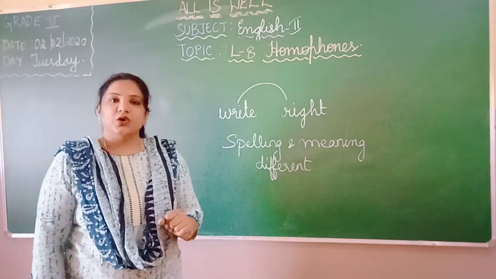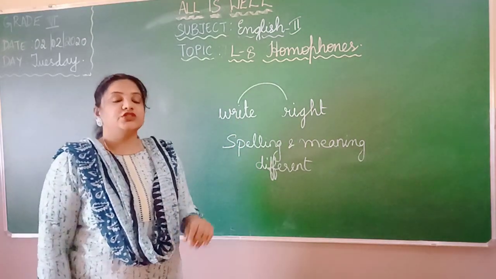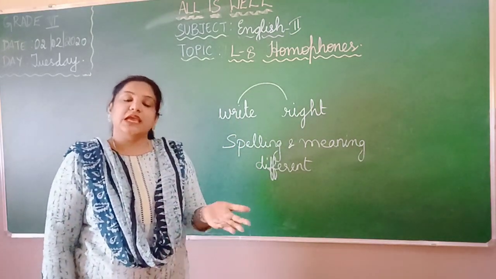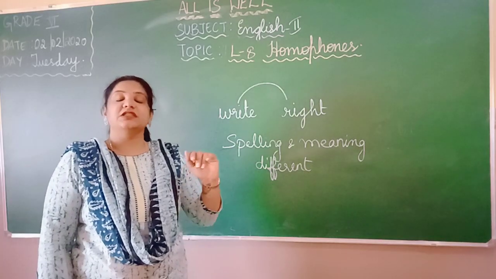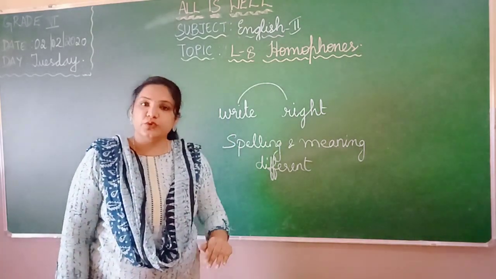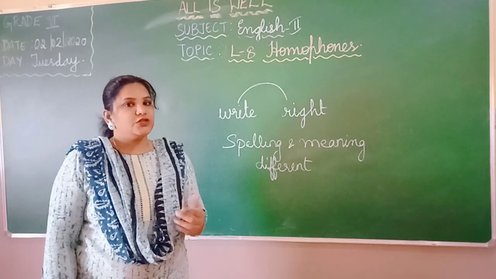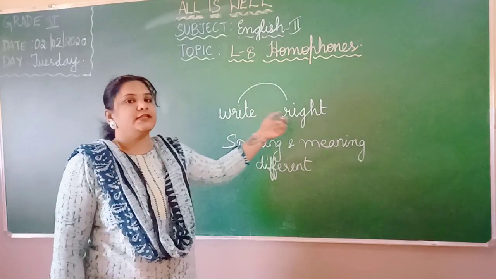Understood? Okay, two words, or words which you pronounce in the same way. You can hear them in the same way. But the spelling and also the meaning of those words are totally different. So you hear this right also right and this right also right.